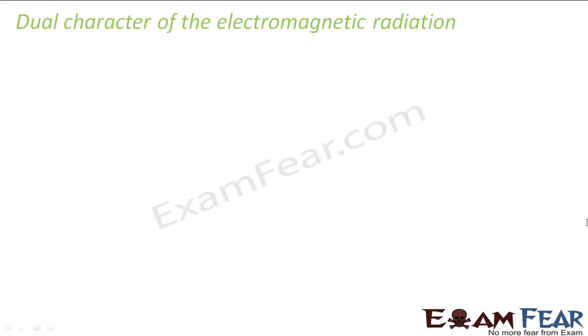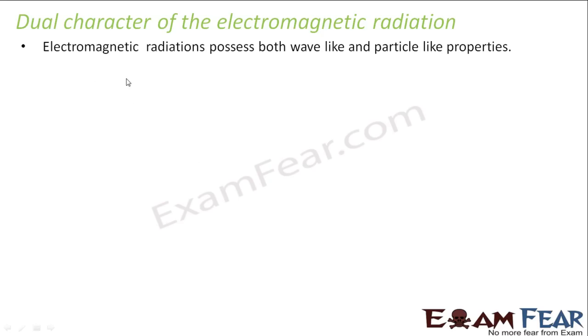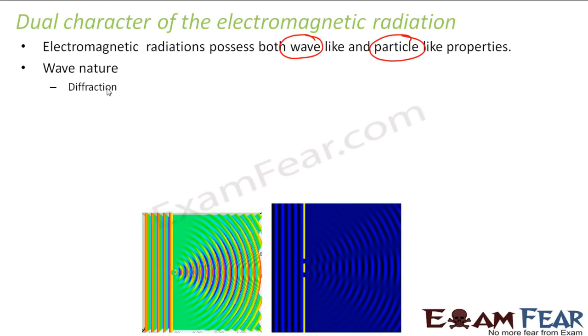Let's talk about dual character of electromagnetic radiation. What do you mean by dual character? When you say dual character, that means that particular thing, in this case electromagnetic radiation, possesses both wave-like and particle-like properties. So what are wave-like and particle-like properties? Let's see that. When you say wave nature, it has properties such as diffraction.